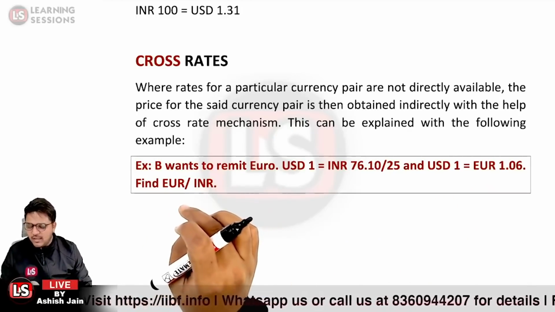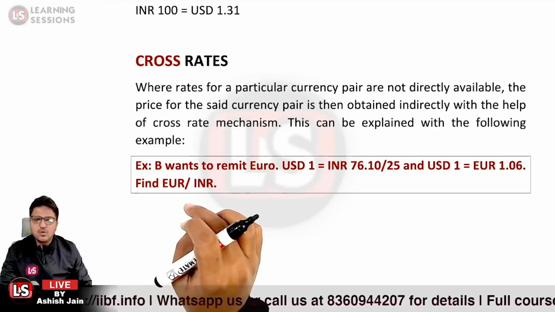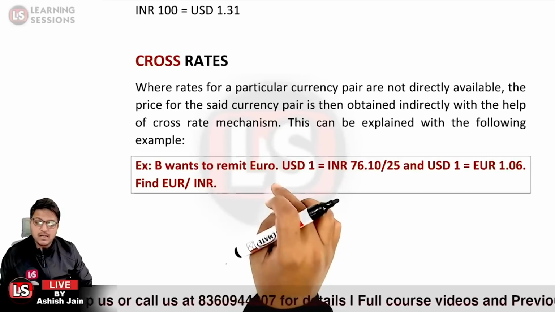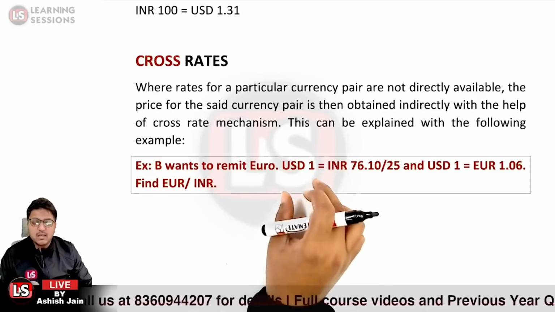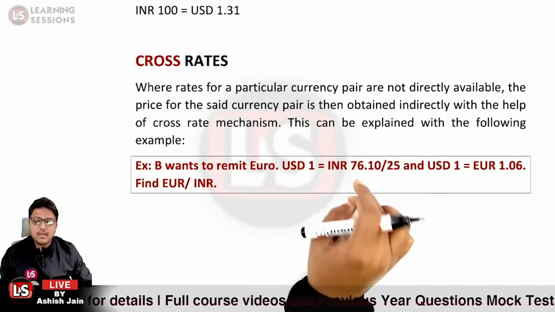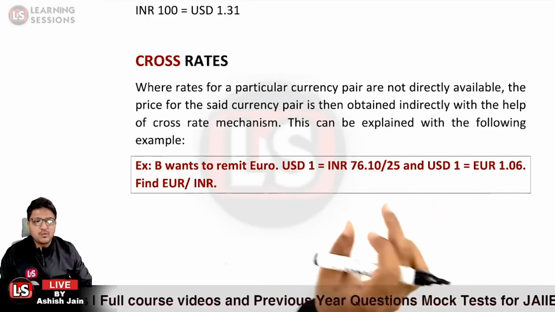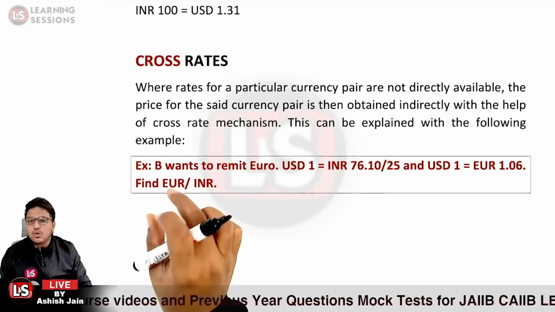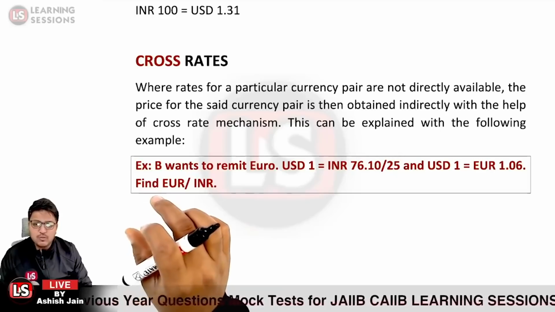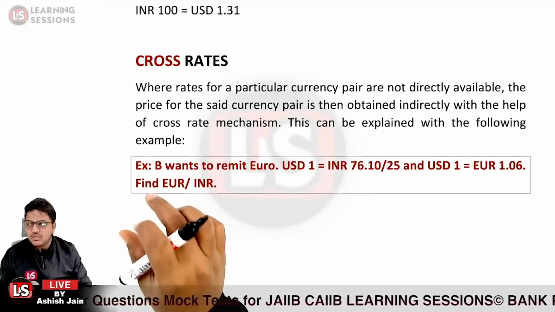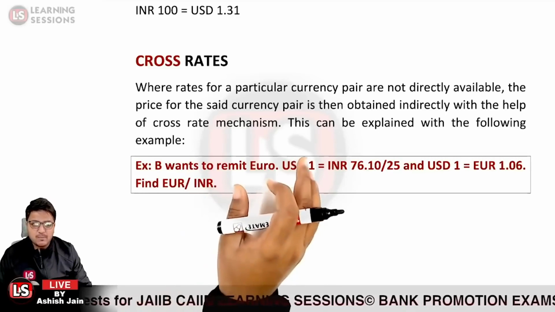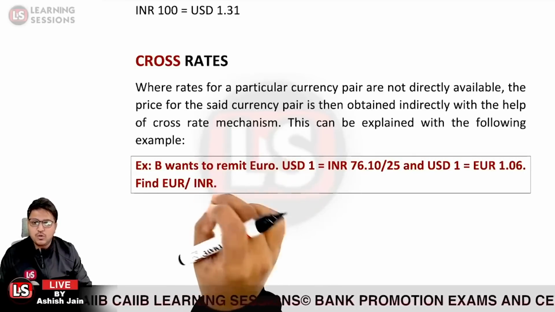Now there is no direct quote available for euro to INR, but there are different currency pairs available where USD is common in between. USD to INR rate is available and USD to euro rate is available, and you need to calculate the euro to INR price. That is said to be the cross rate, or we will be using the chain rule to calculate the relationship for euro to INR.